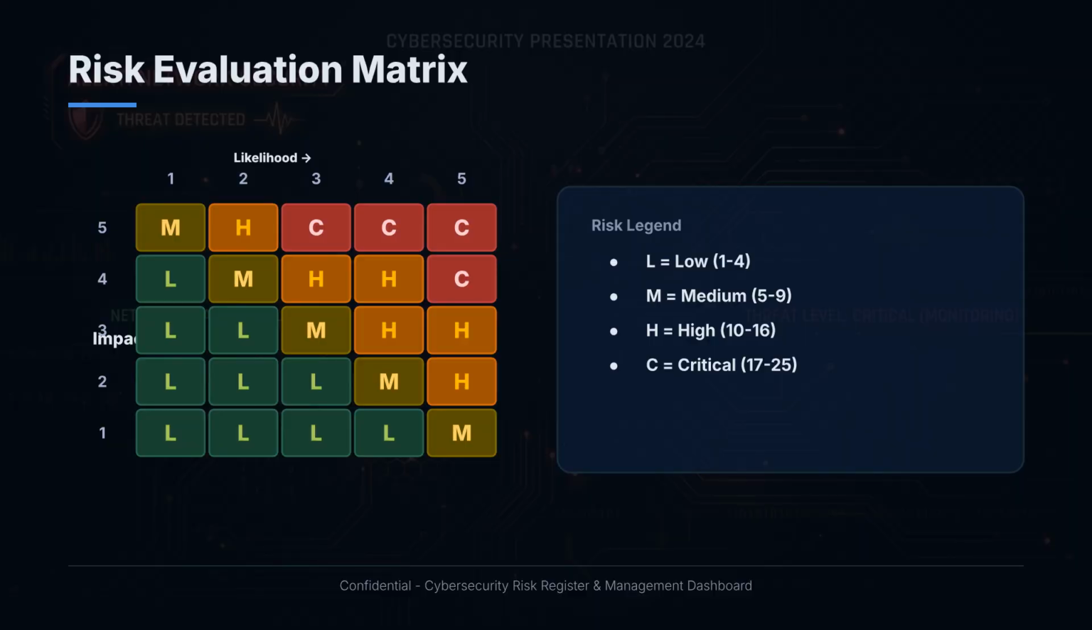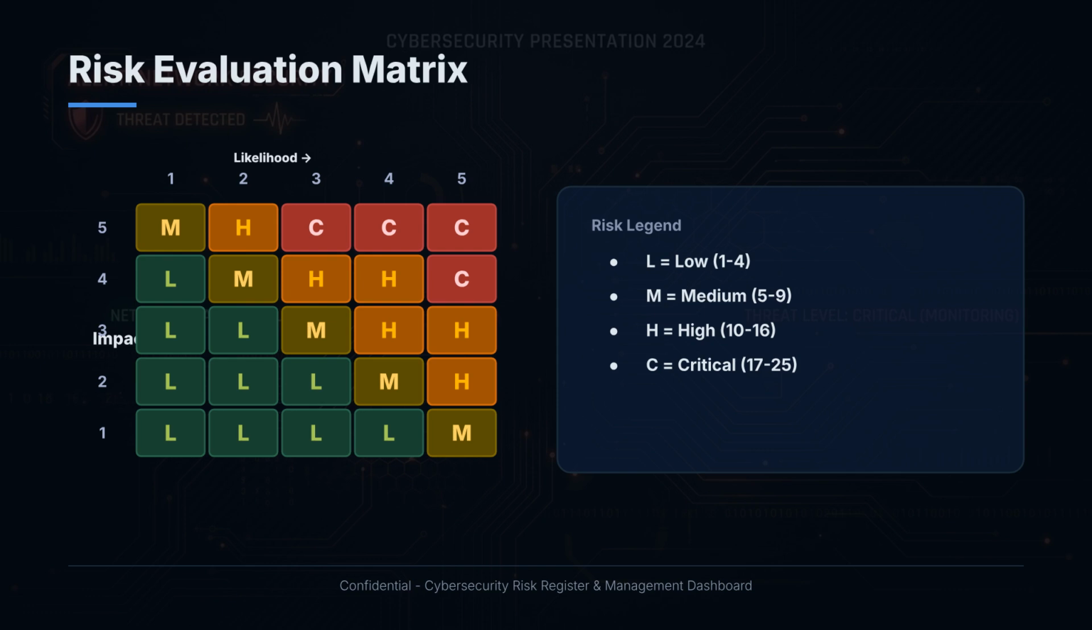This risk evaluation matrix visually plots each risk based on likelihood and impact. You can see our critical risks cluster in the top right corner: high likelihood and high impact. The high risks sit in the orange zone, medium risks in yellow, low risks in green. The matrix helps us understand why some risks are prioritized. For instance, even a medium risk can become critical if the business impact is severe.